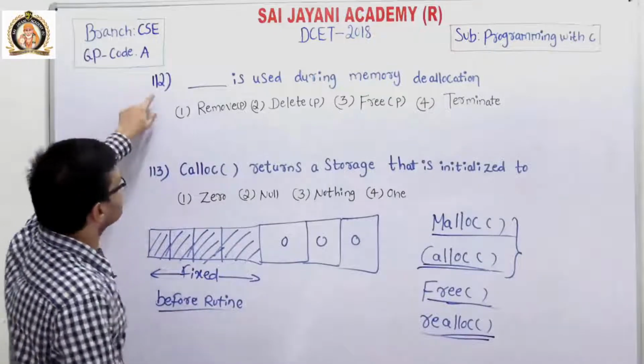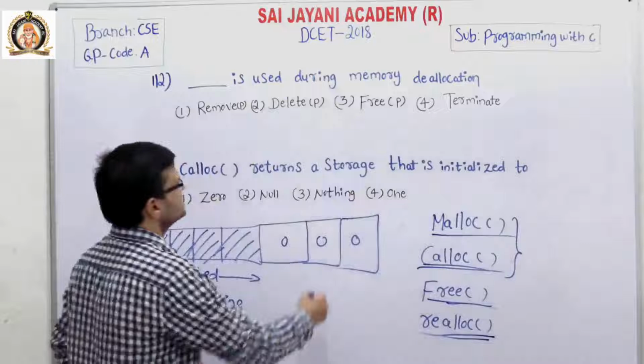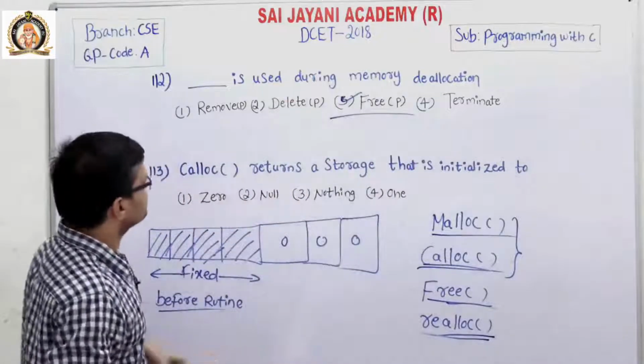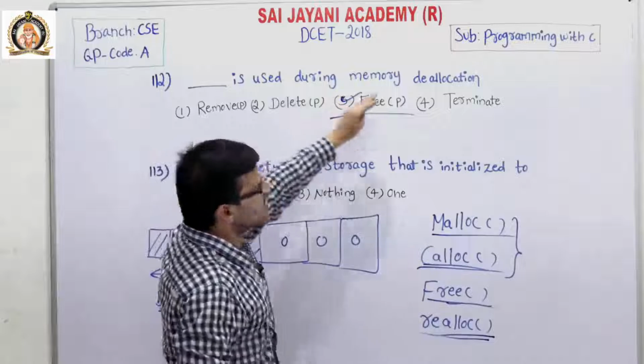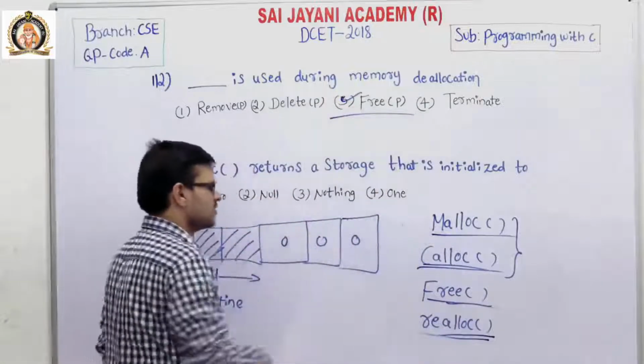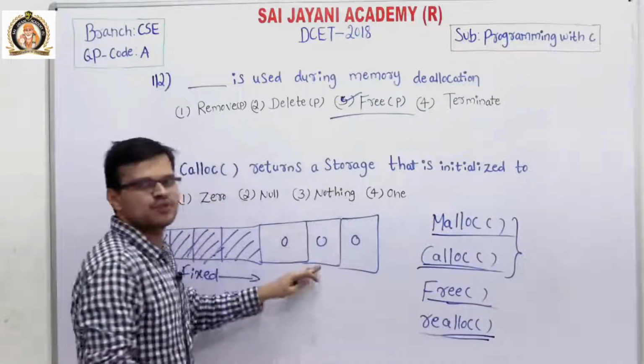So for question number 112, dash is used during the memory deallocation, that is option number 3, the free function. By using the free function, we can deallocate, erase, or eliminate the memory.